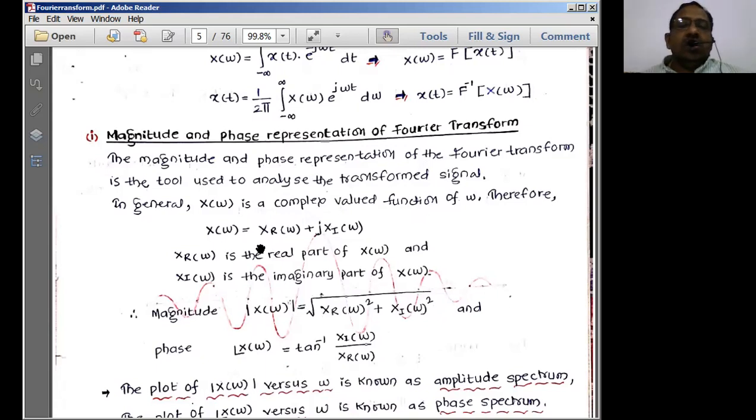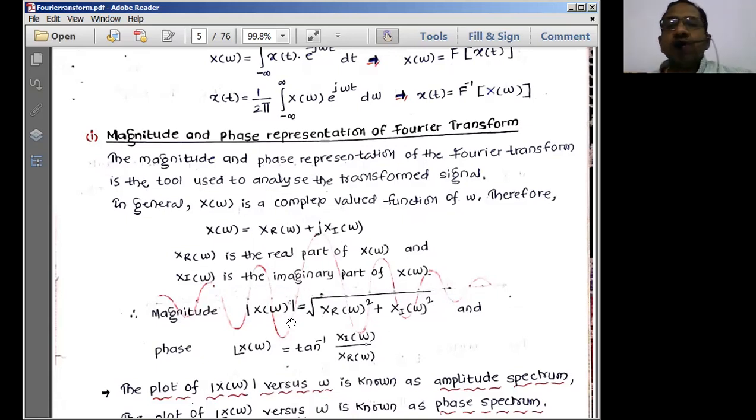Now, how can we write the entire Fourier transform signal as the real part of the signal plus the imaginary part of the signal? Capital I stands for imaginary, capital R stands for the real part. So here we write suffix r to designate the real part, and suffix i to designate the imaginary part. Therefore xr of omega is the real part of x of omega, and xi of omega is the imaginary part of x of omega.